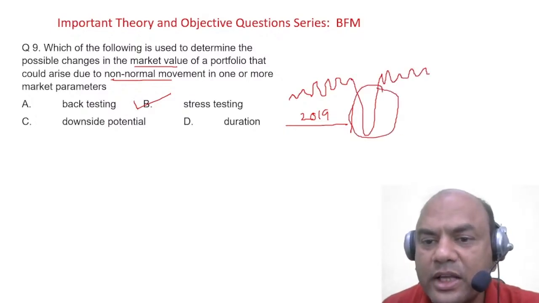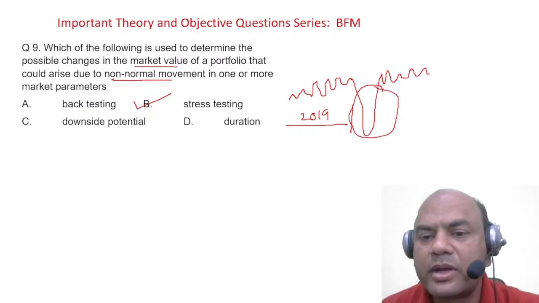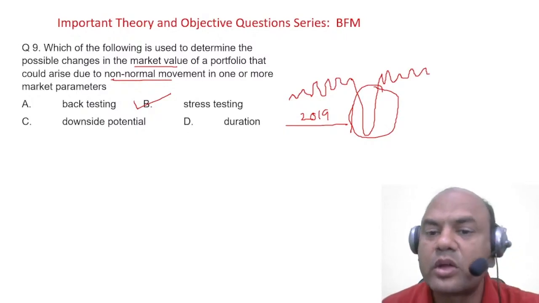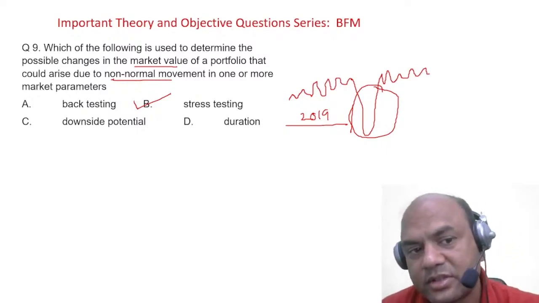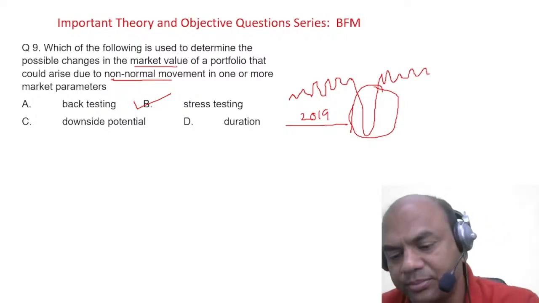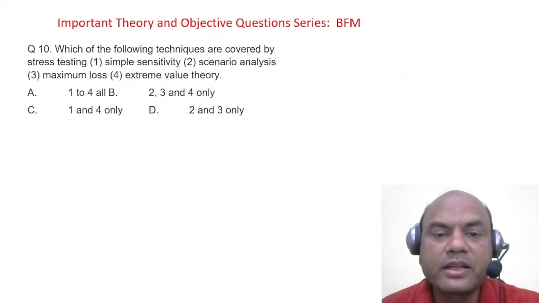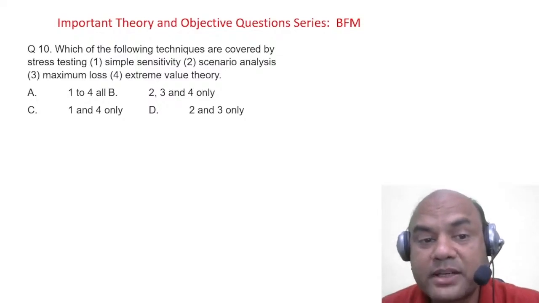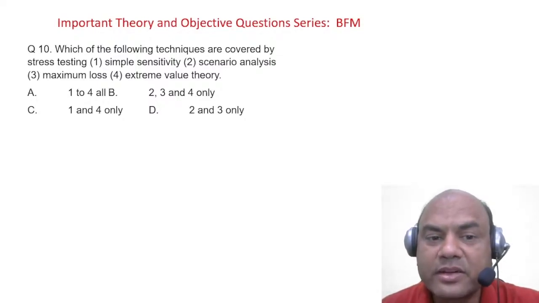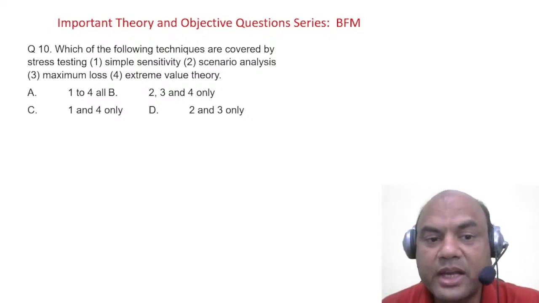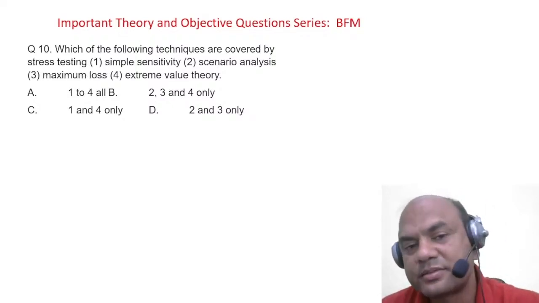So this is known as non-normal movement. This was a 2020 scenario, right? This is a one-off case, so this non-normal movement is studied under stress testing. Which of the following techniques are covered by stress testing? Simple sensitivity, scenario analysis, maximum loss, and EVT, extreme value theory.